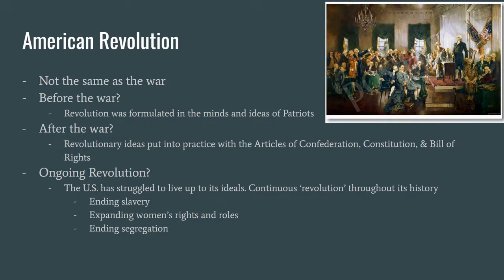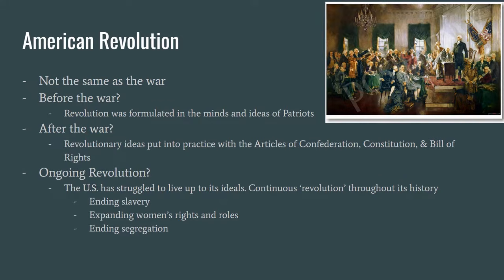The war is a part or result of the overall American Revolution. So let's take a quick look at this. Some will say, notably John Adams, the revolution occurred before the war. He meant that the revolution was the ideas of natural rights and the American colonists identifying themselves less as British subjects and more as free Americans. The Declaration of Independence and war were a result or effect of those ideas.